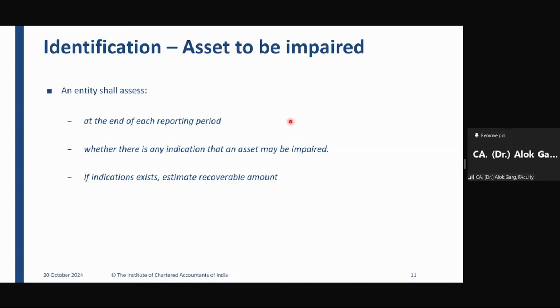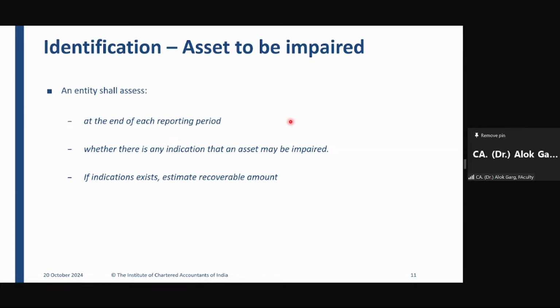But if there is an indicator that the asset may be impaired, in that case you have to estimate the recoverable amount. What does estimating the recoverable amount mean? Is it an Excel calculation? No. You have to check the fair value less cost to sell.